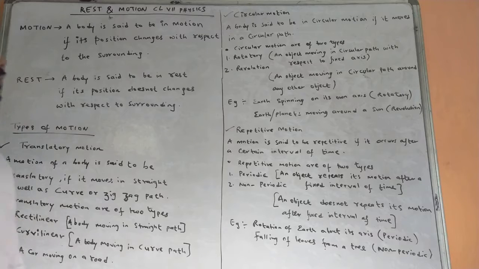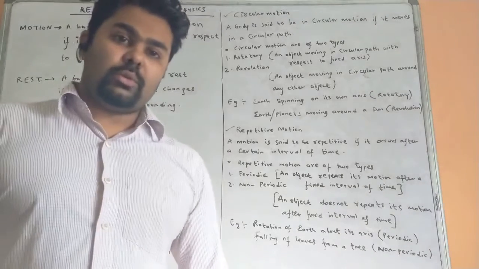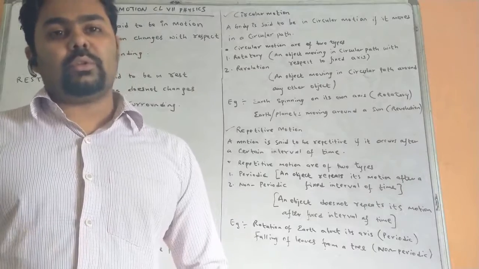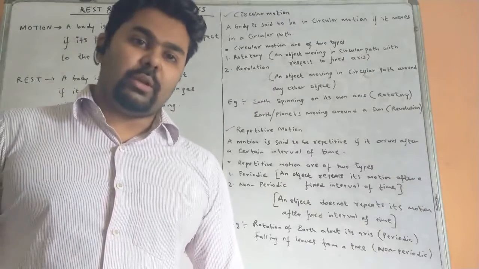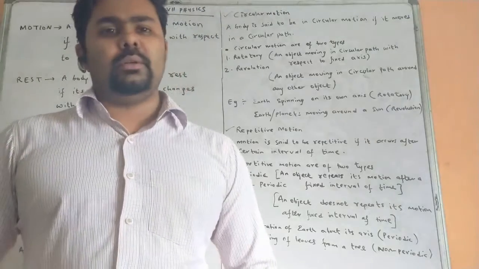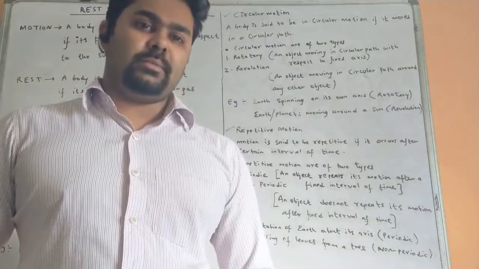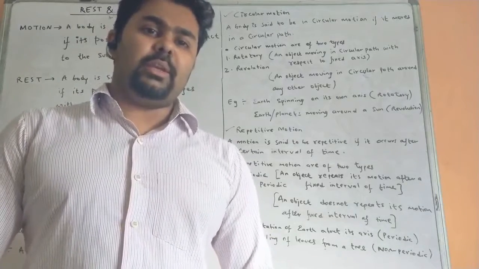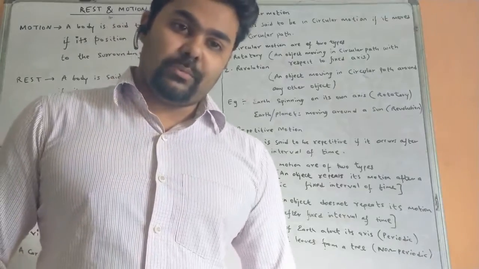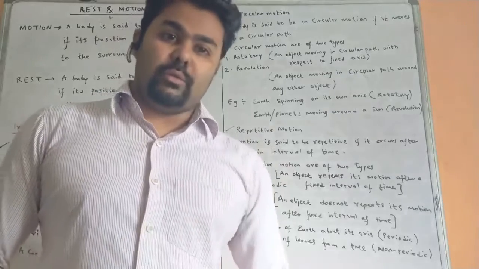Now let's see the next motion, circular motion. A body is said to be in circular motion if it is moving in a circular path. Circular motion can be of two types, that is rotatory motion and revolution. When we say rotatory motion, it is the spinning of the earth on its own axis. The earth is rotating on its own axis. And the same planet, the earth, moving around the sun is called revolution.